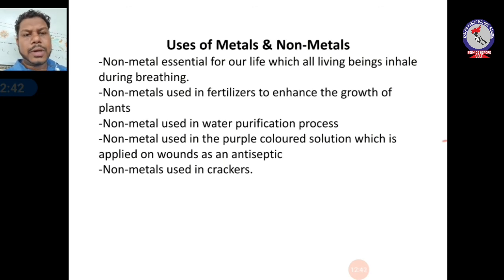The next point is the non-metal used in the purple colored solution which is applied on wounds as an antiseptic. That non-metal is iodine. Iodine is used to apply on the wounds. Then the last one is the non-metal used in crackers, that is sulfur. Sulfur is also used in crackers, which is a non-metal. So there are other uses of metals also. Generally metals are used for many chemical reactions, for making structures and so on.